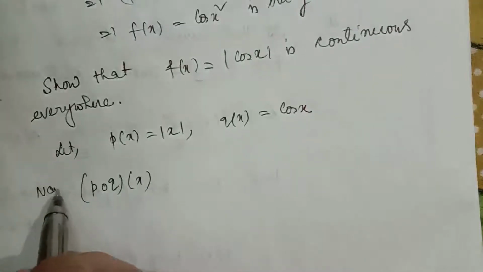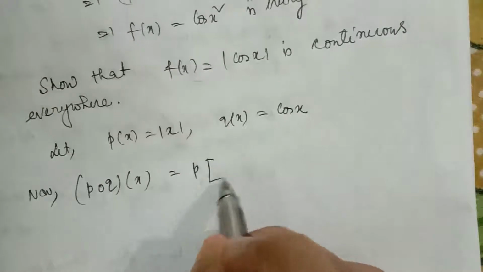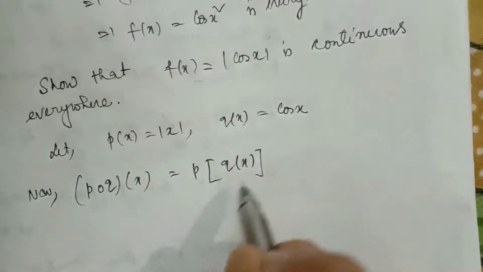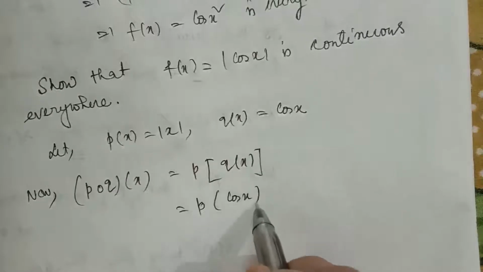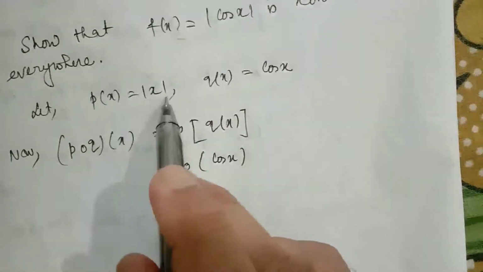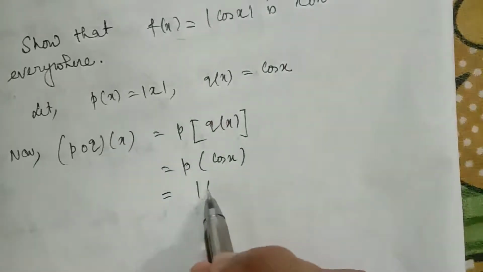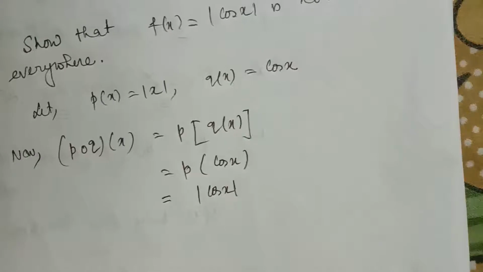Now p composition qx is equal to p of qx, p of cos of x, p of cos of x equal to p of x is modulus of x, p of cos x will be modulus of cos x. And after that, you have to write the conclusion.